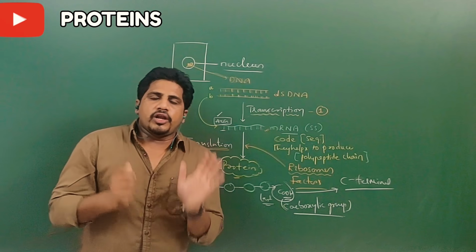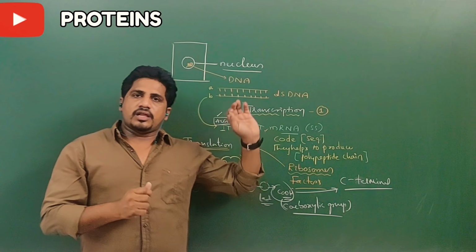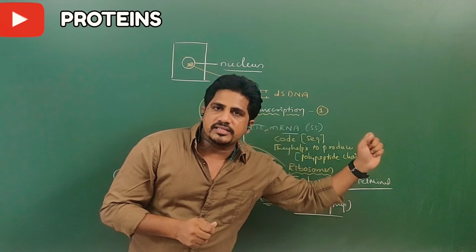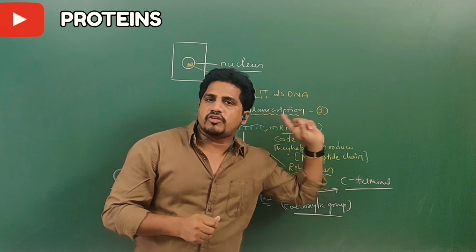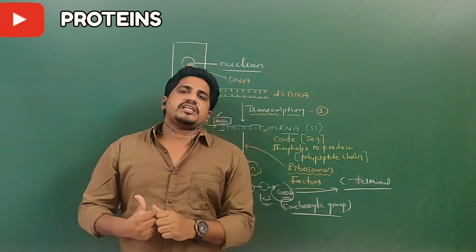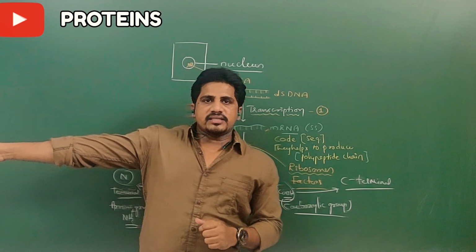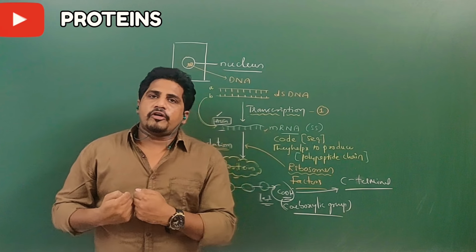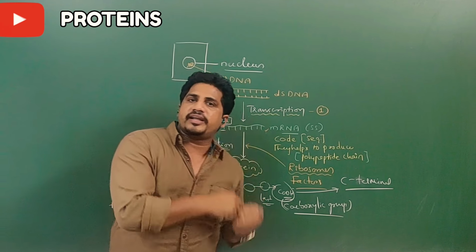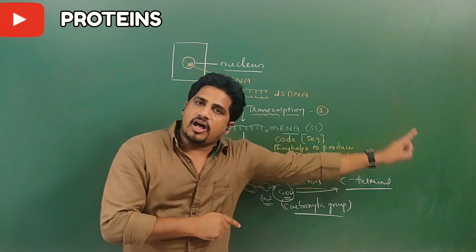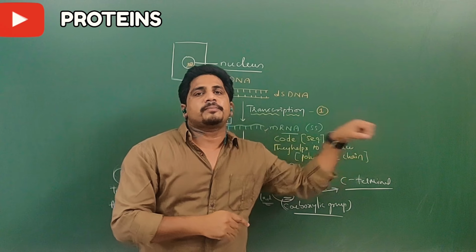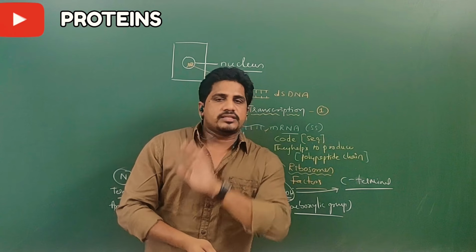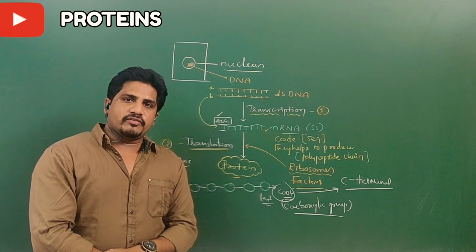In a polypeptide chain or a protein, the last amino acid's free end is the COOH, carboxylic group. That's why it is called the C-terminal. The very first amino acid's free end is the amine group. The very first amino acid's carboxylic group participated in a peptide bond. The very last amino acid's amine group participated in a peptide bond. If you understand this concept, you can answer so many questions.